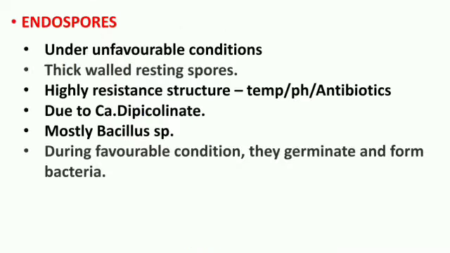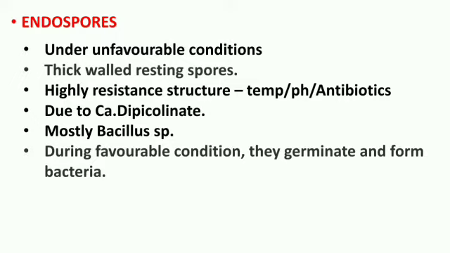And another one is endospores. This is another type of asexual reproduction. In endospores, formation occurs under unfavorable conditions. An endospore is a highly resistant structure. It is resistant to high temperature, pH, antibiotics, and some chemicals.